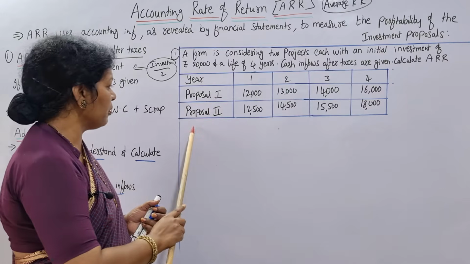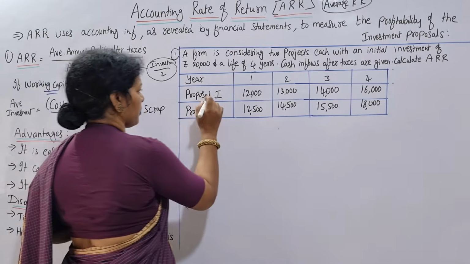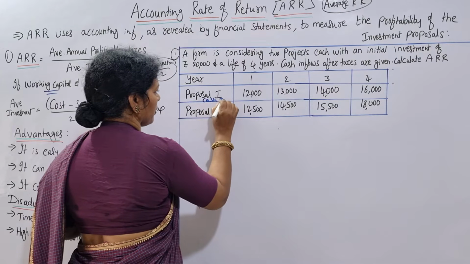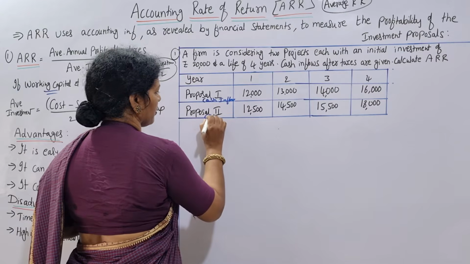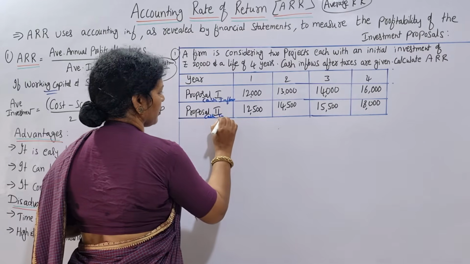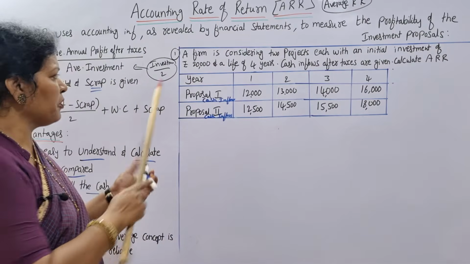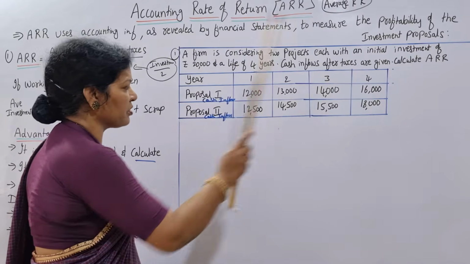Proposal 1 cash inflow, proposal 2 cash inflow. So these are the cash inflows. Let's see, first proposal 1. First year cash inflow is 12,000, 13,000, 14,000, 16,000.